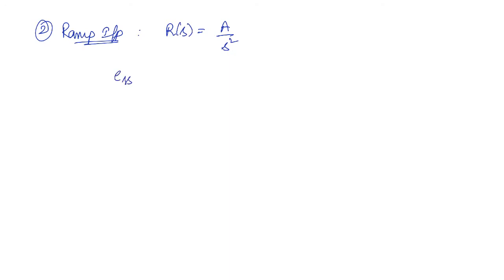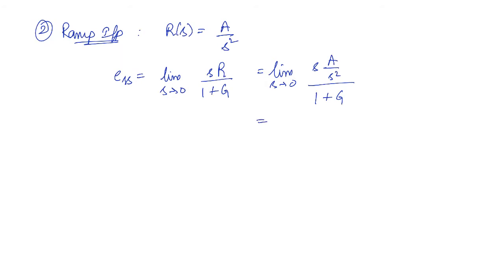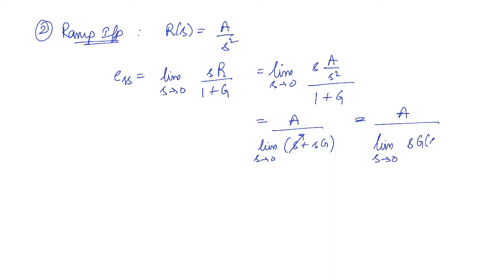Now if you take the steady state error, the limit s tends to 0 of s times R by 1 plus G, where R is A by s squared, divided by 1 plus G. So this you will get as A by the limit s tends to 0 of s plus s G. This s will become 0. So this will finally be A by the limit s tends to 0 of s G(s).